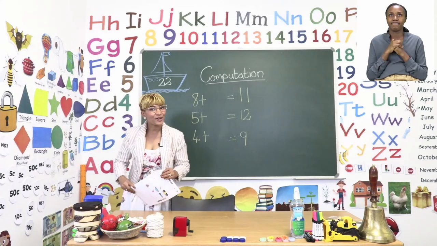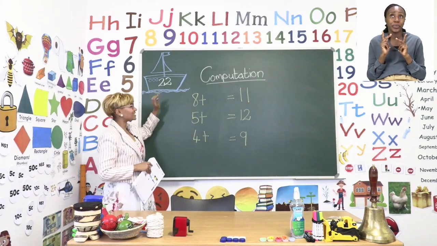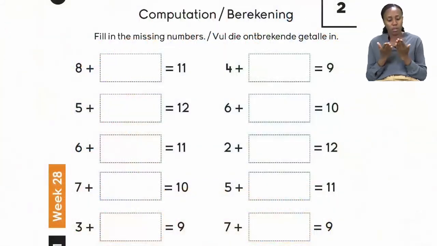Let's start this part of our lesson on page 22. Now here you will see we are doing computation. Now it says fill in the missing numbers. Now you will see, if you have a good look at all the sums, that here we are going to do some addition.